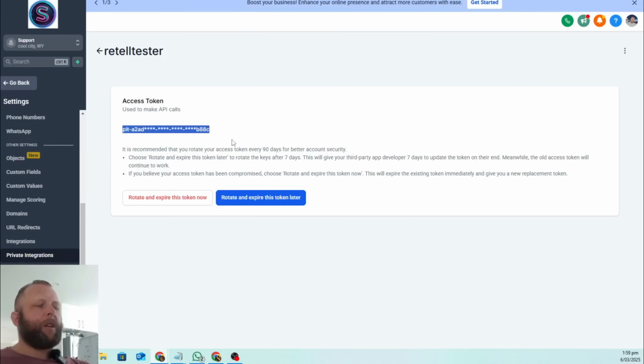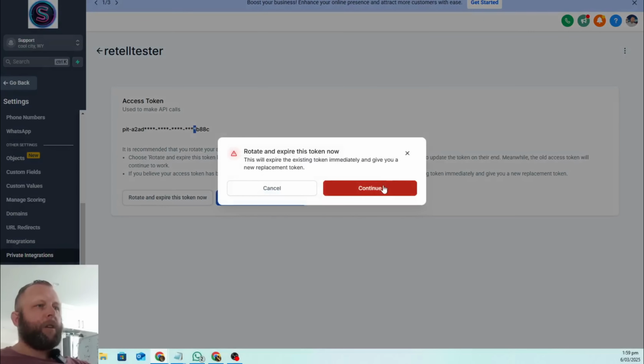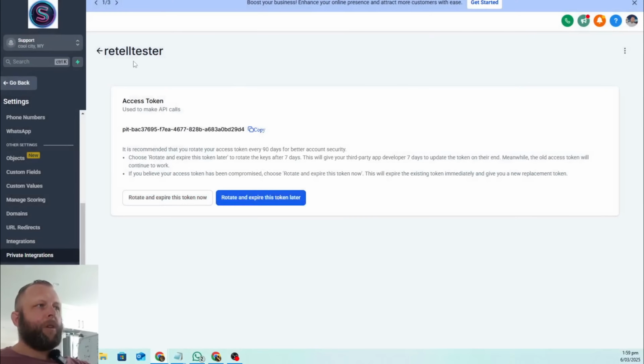That's your access token key. Very important. You need to keep that somewhere safe. Don't share it. I'll delete my ones here. In fact, I'll just hit rotate and continue. We're going to use that one soon. So first you need to copy and paste that somewhere.